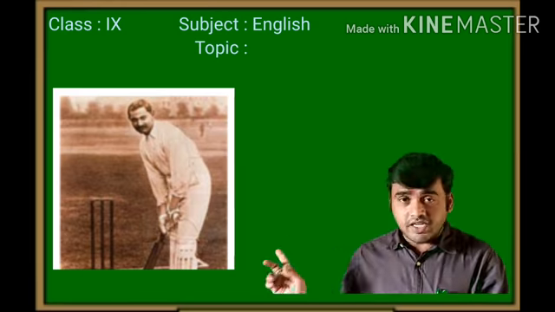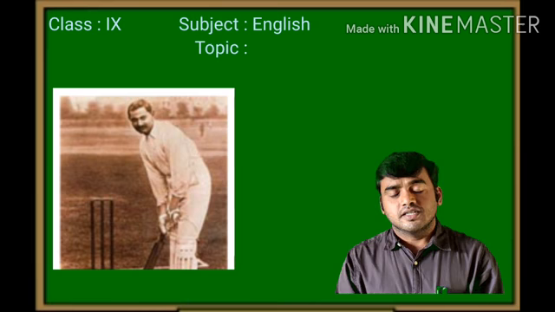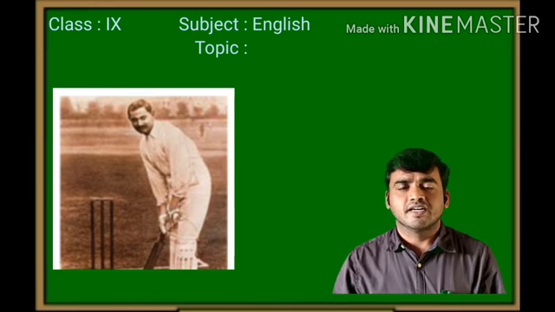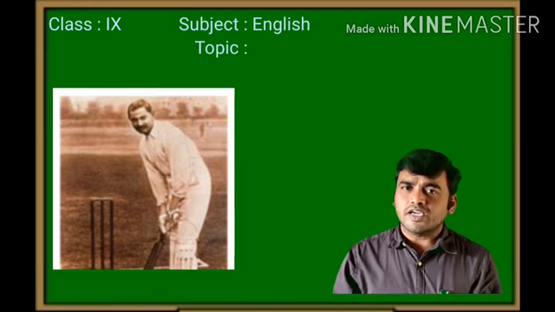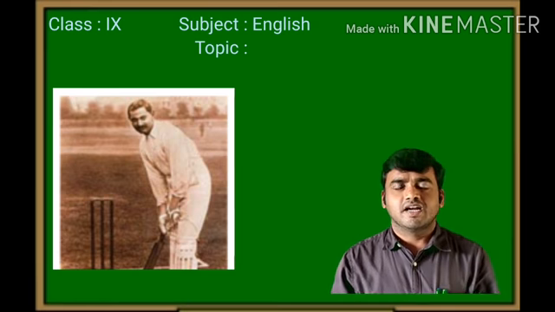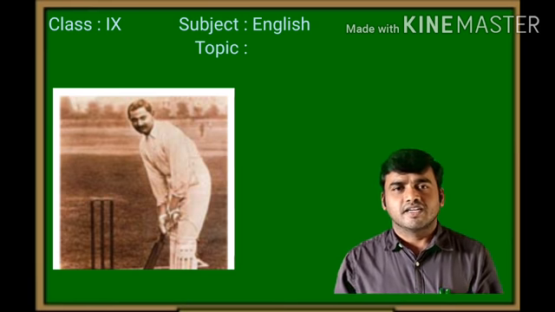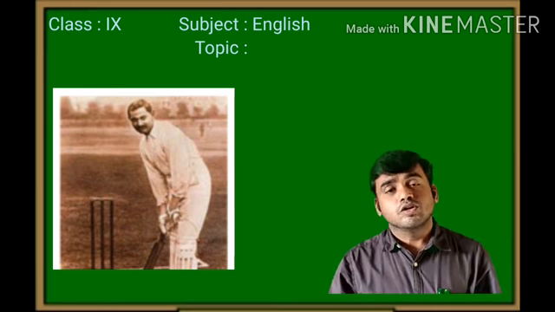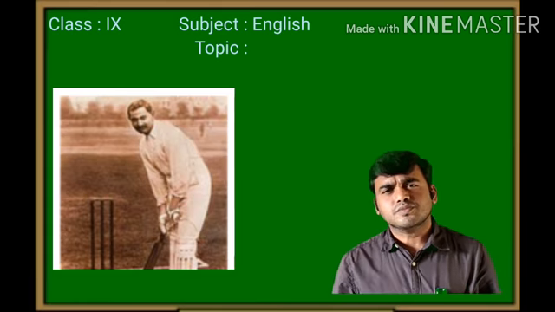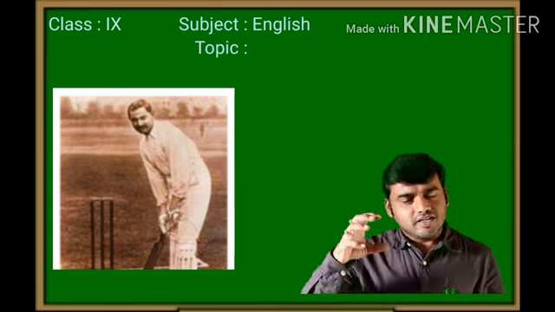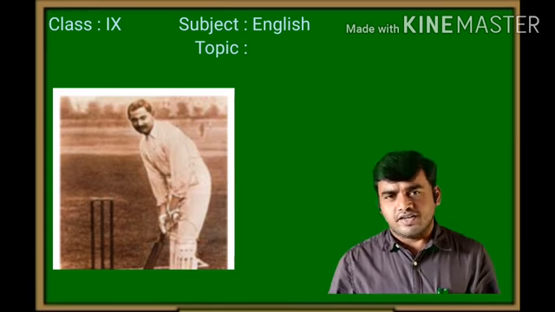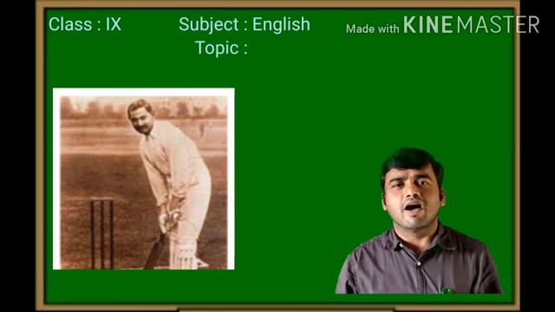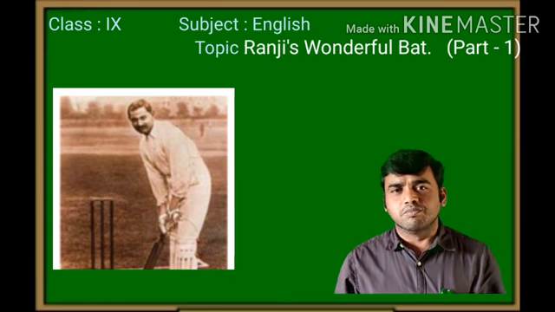But when he was playing cricket, children, he made his name as a great cricket player. And his life history, how he came to play cricket, how he started, and who helped him to play cricket. Like this, we have a story of Ranji in the 9th standard supplementary reading, children. That is Ranji's Wonderful Bat by Ruskin Bond.